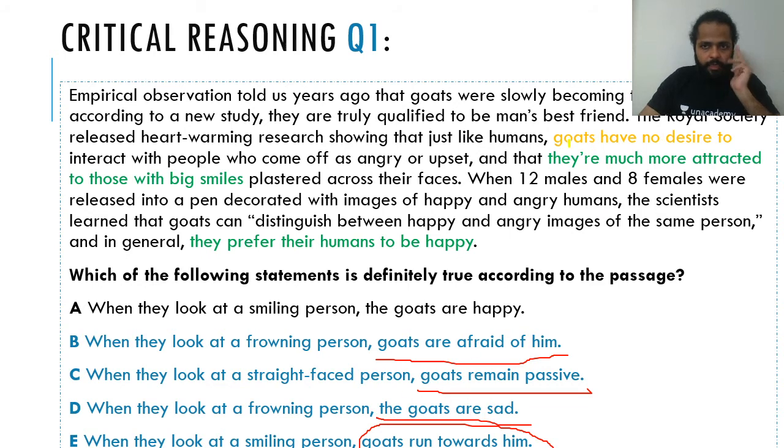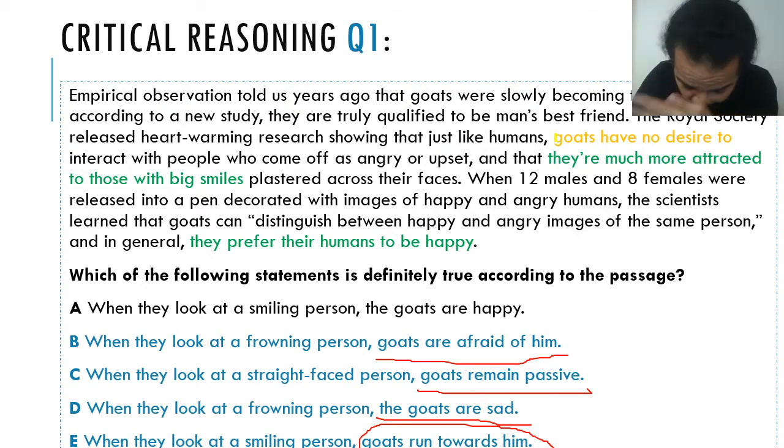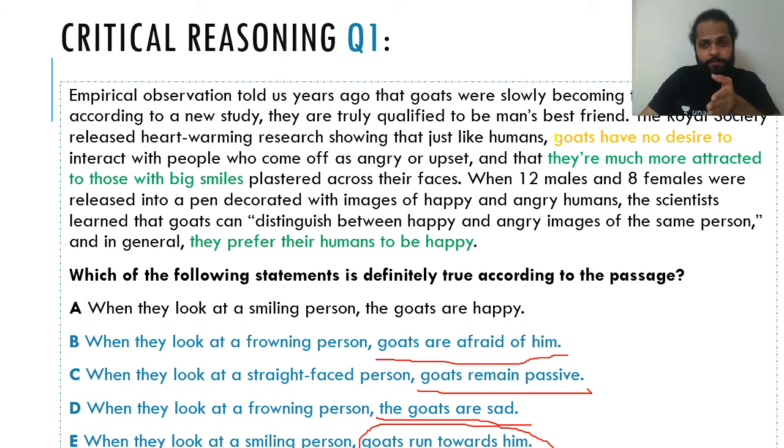If I take a slight leap of inference, I understand it will be kind of a stretch, but if there is anything in the whole paragraph that can support the goats are sad point, it will be this, that goats have no desire to interact with people who come off as angry and upset.